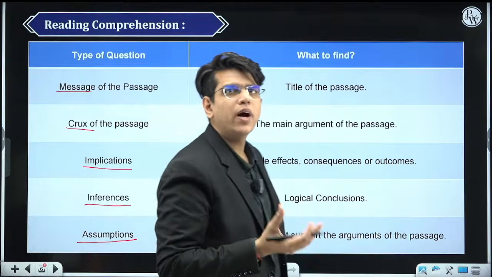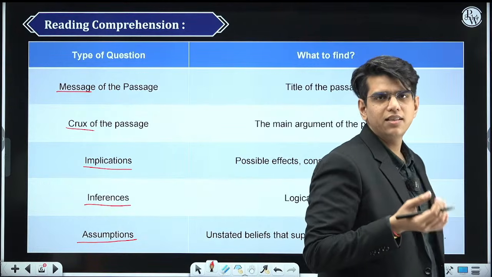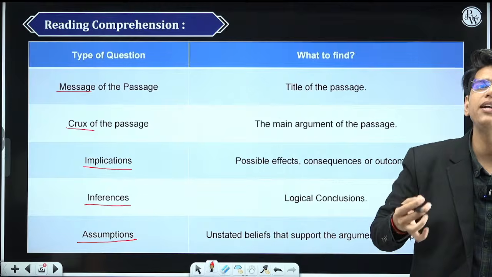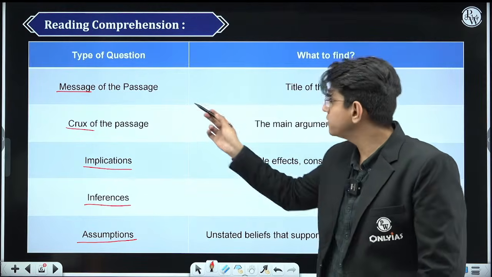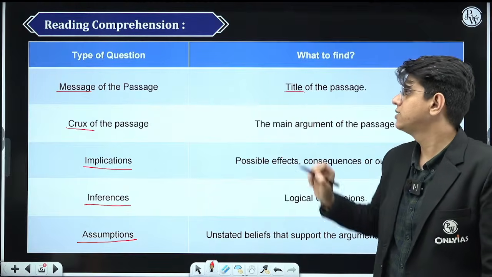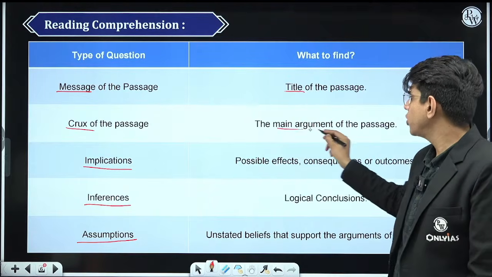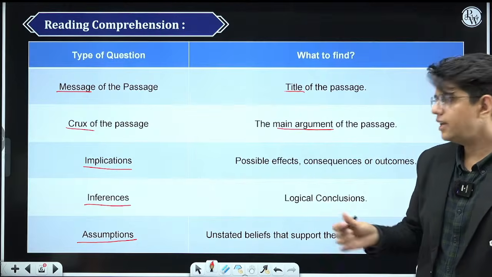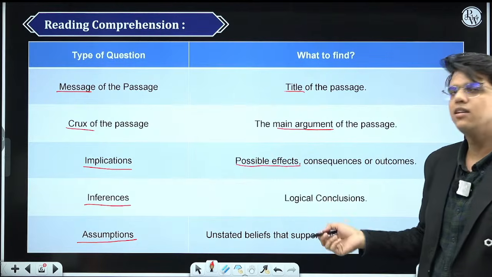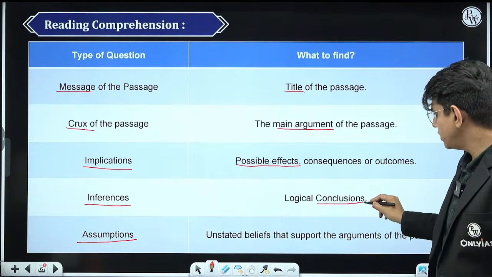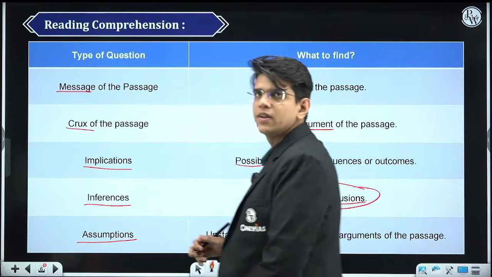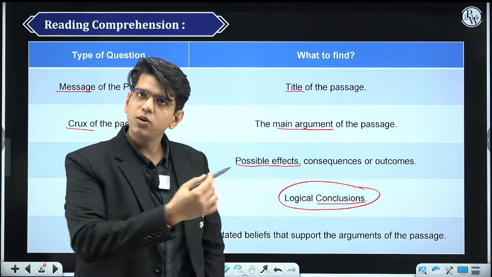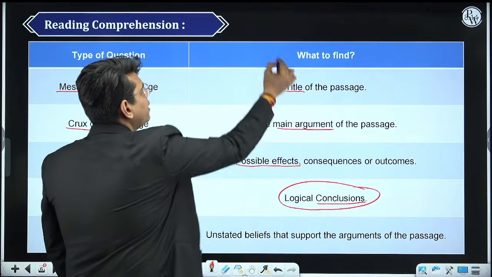You first need to identify the meaning of these words. When the question below the passage asks what is the message of the passage, you need to find that. If crux is asked, then the main argument is what you need to find. In implication, possible effects. Inference is your conclusion. This is what you try to do in each and every question. After reading the passage, one thing you do is try to draw a conclusion, and second, you try to do this.